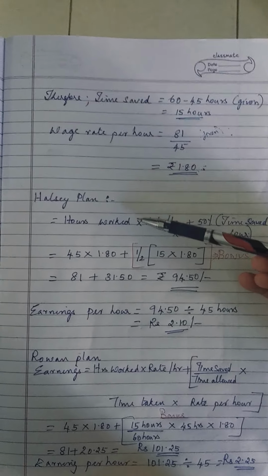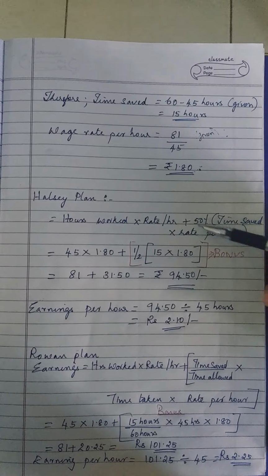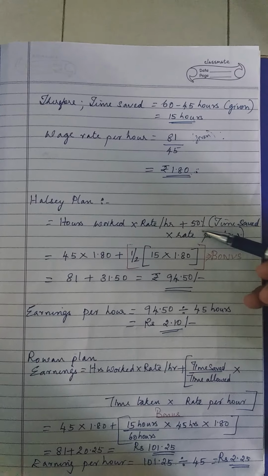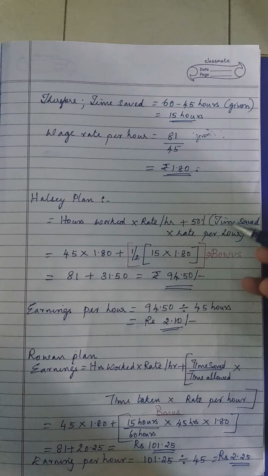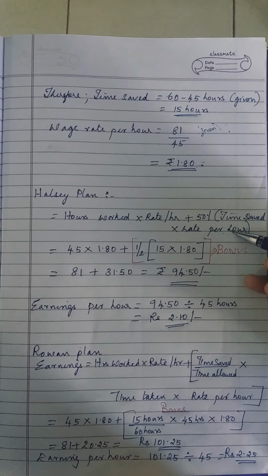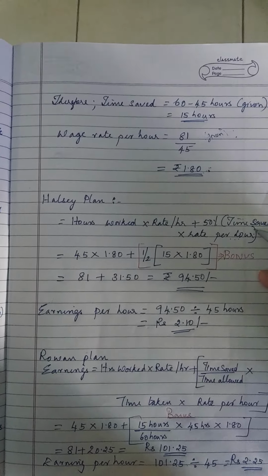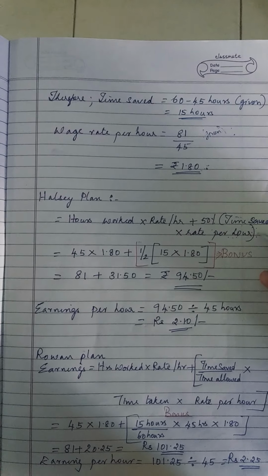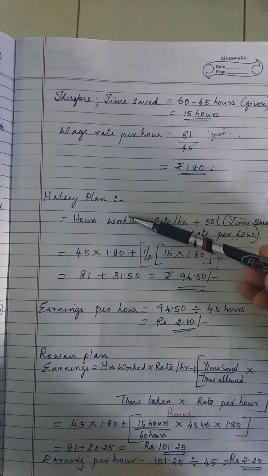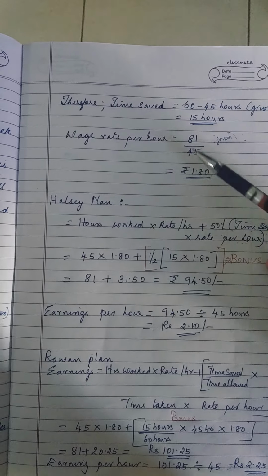Under the Halsey plan, what is the formula? Hours worked into rate per hour plus 50% of time saved into rate per hour. I did the problem directly; you can also do the bonus calculation separately. The second portion is the bonus. Hours worked is 45, given in the question. The rate is 1.80 which we found.